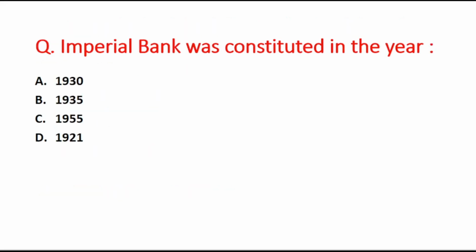Now the next question is, Imperial Bank was constituted in the year? A option is 1930, B option is 1935, C option is 1955, and the last option is 1921. So Imperial Bank was constituted in the year 1921.